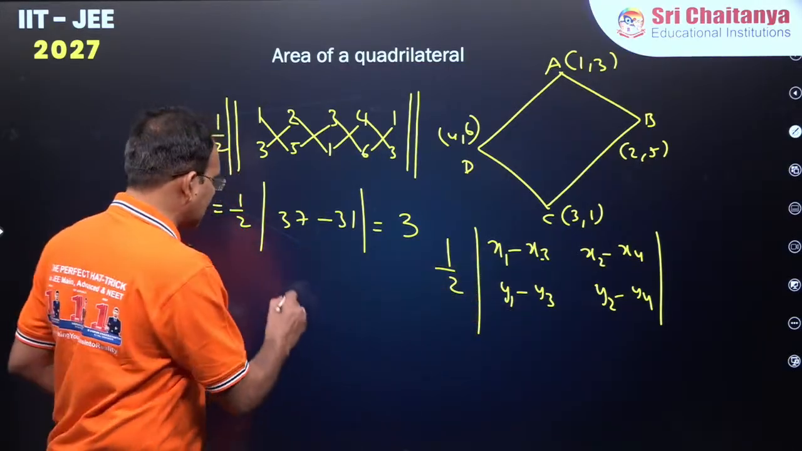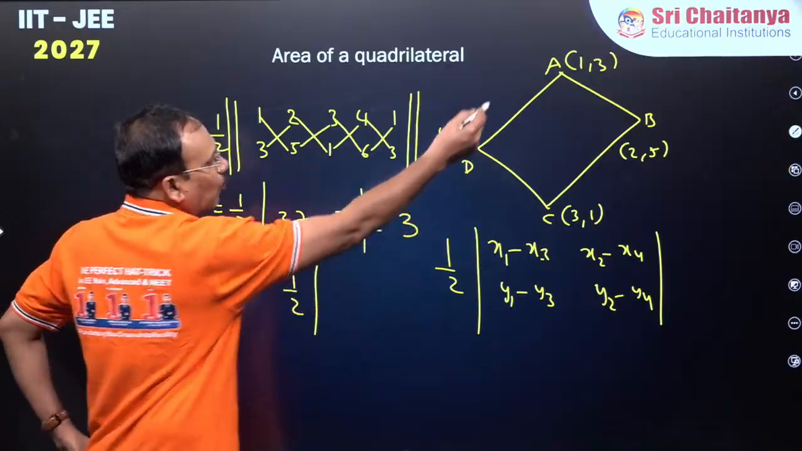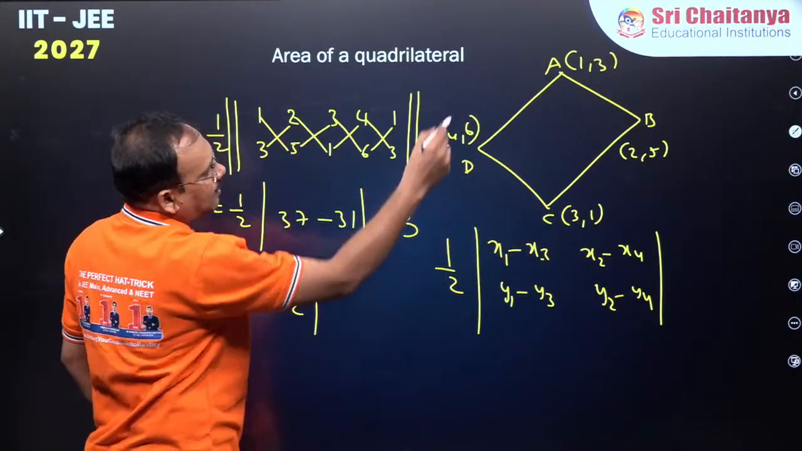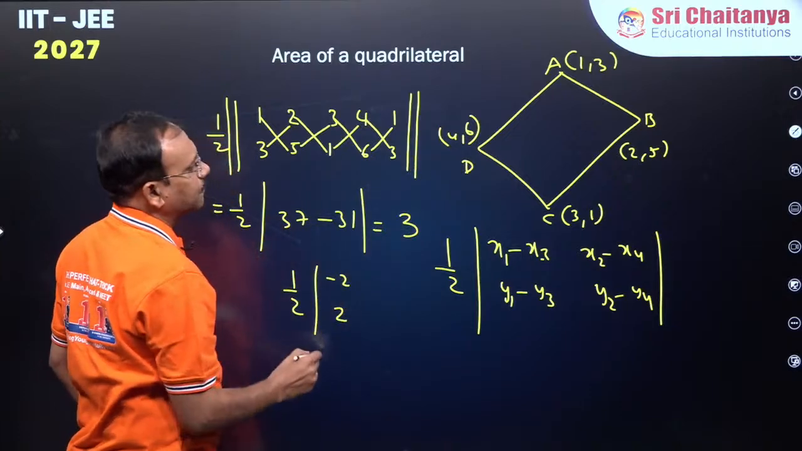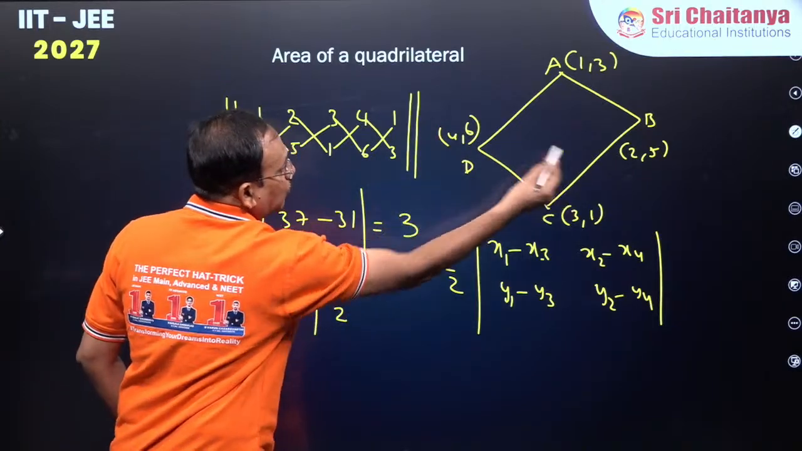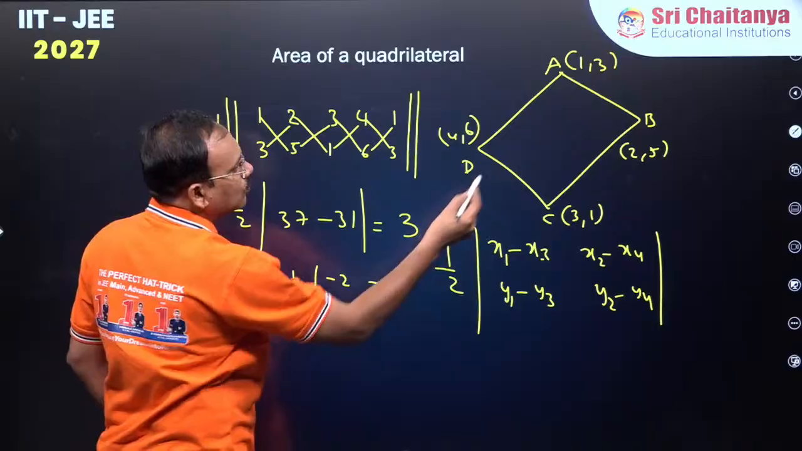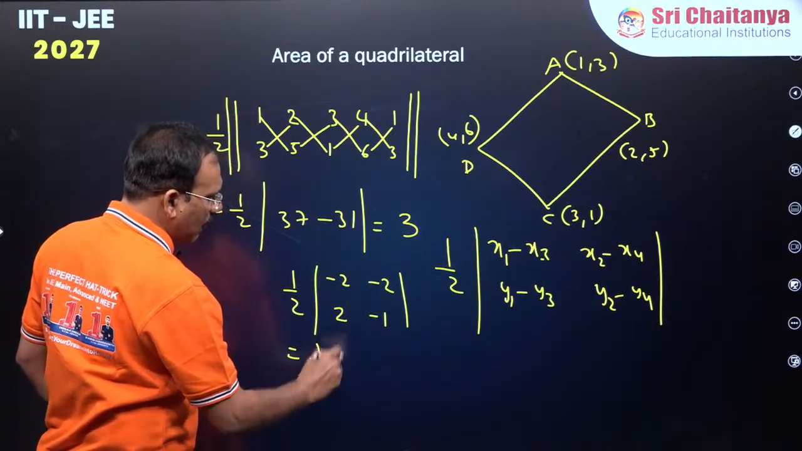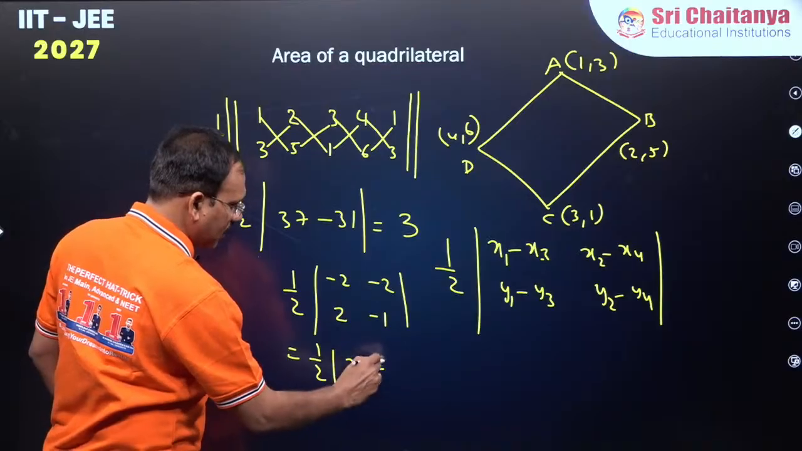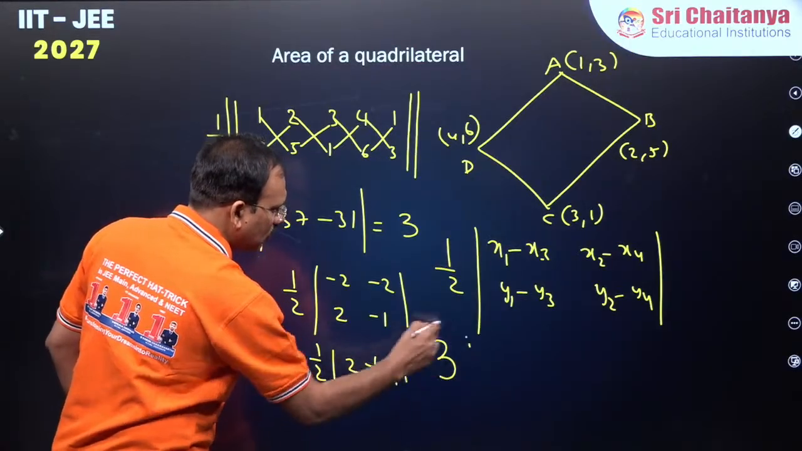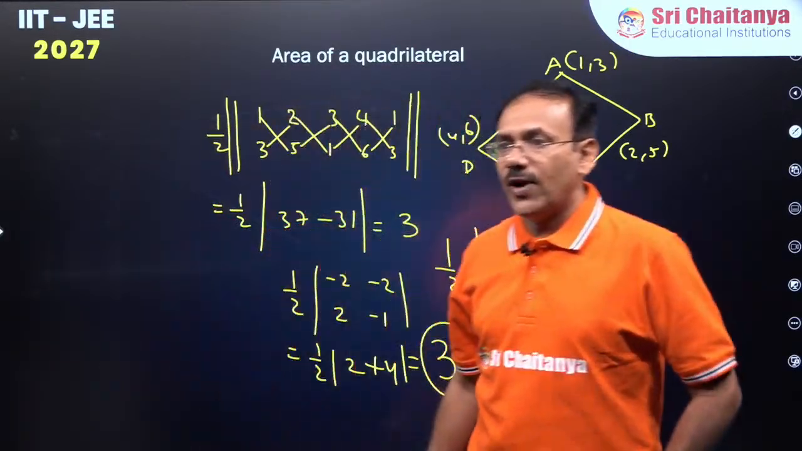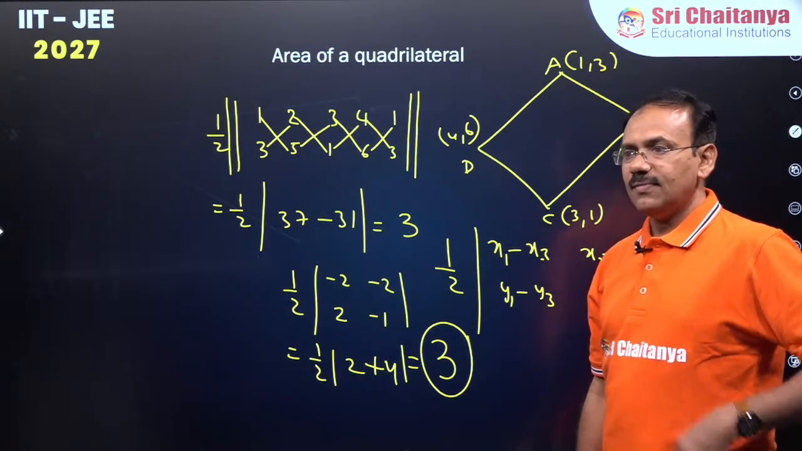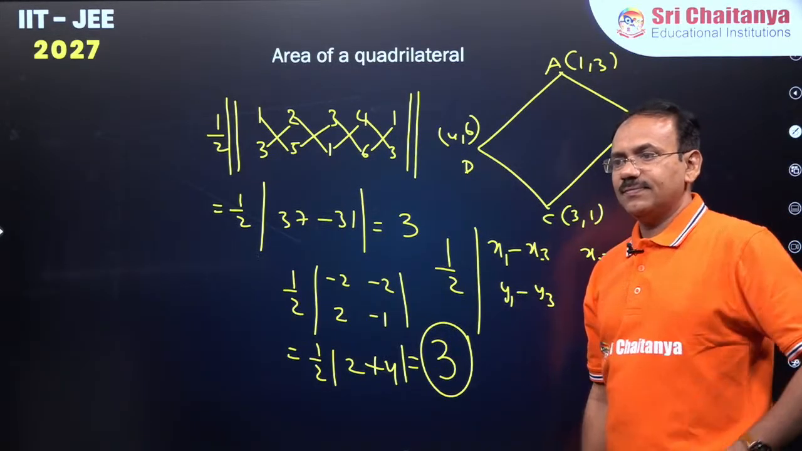It is easy. You just write half modulus, 1 minus 3 is minus 2, 3 minus 1 is 2, 2 minus 4 is minus 2, 5 minus 6 is minus 1, which gives half modulus of 2 plus 4, 6 by 2, 3 square units. You can also find the area of the quadrilateral in this way, right dear students? Clear everyone? Clear?